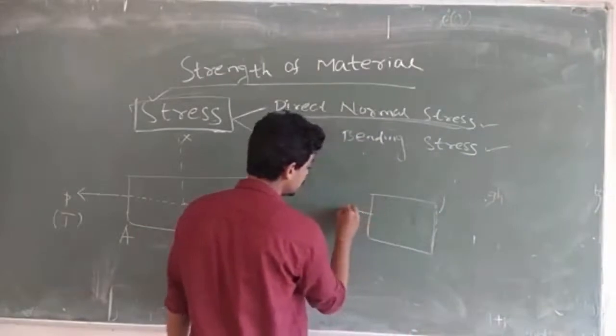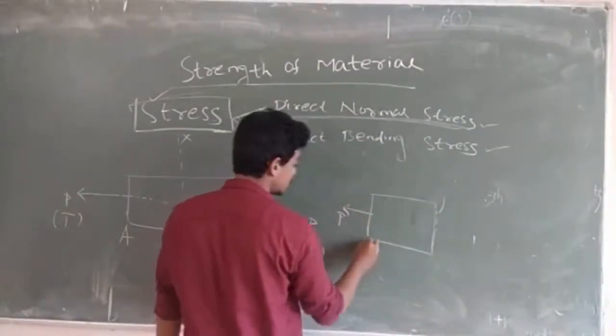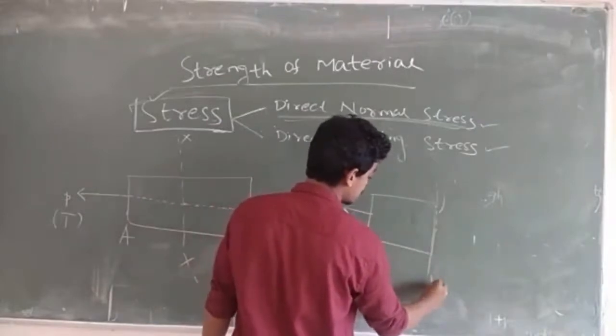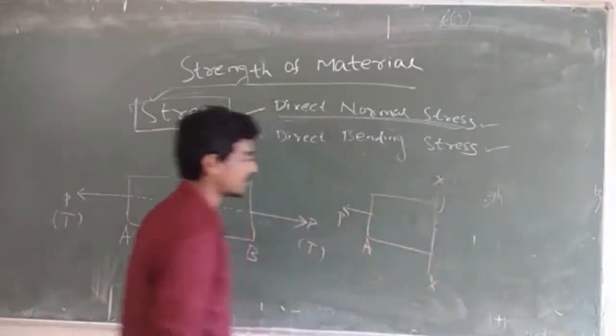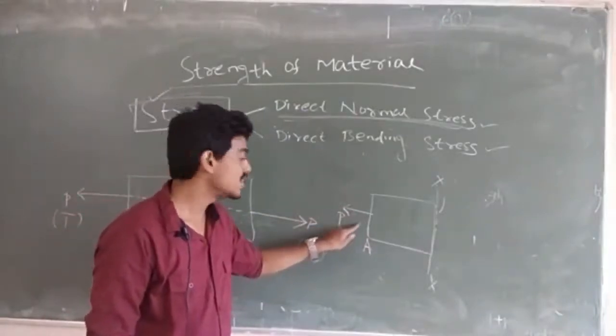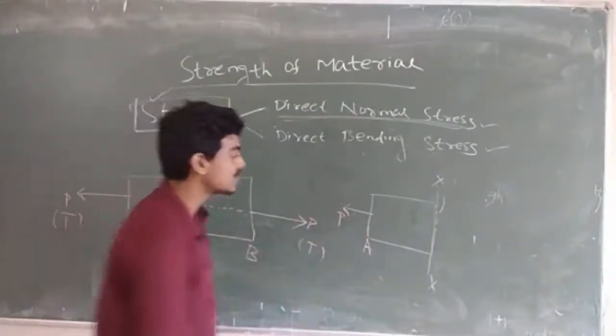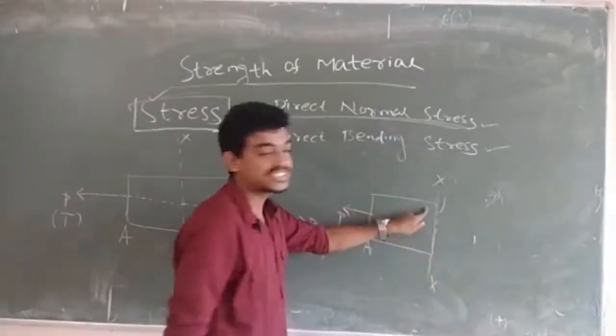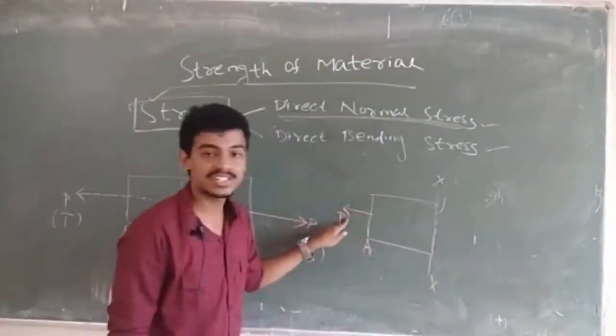Here the load is P, suppose A, and this section is X. Here you can see this is the external load which we are applying. Now here the resistance of this external force will come.